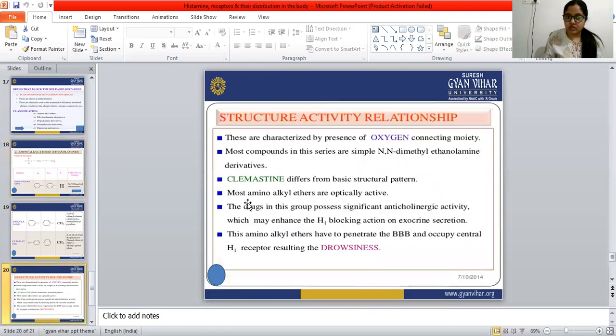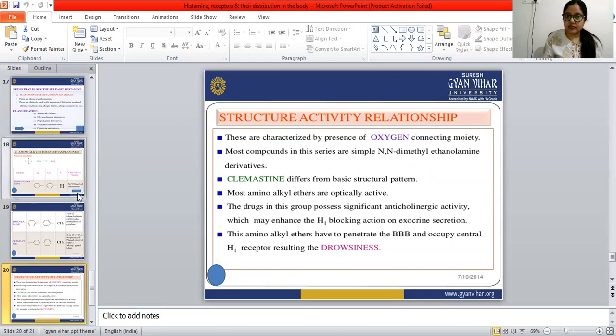These are characterized by the presence of the oxygen connectivity moiety. Most compounds in the series are simple N,N-dimethyl ethanolamine derivatives.